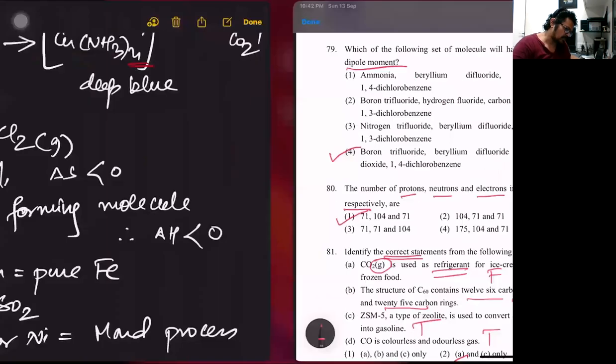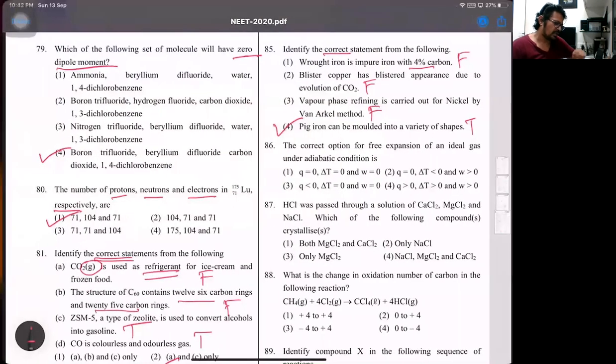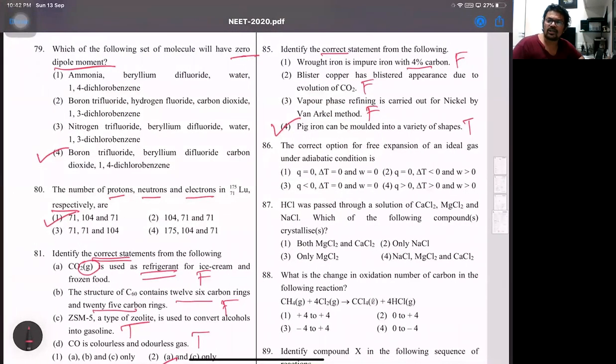Then look at this part. Wrought iron is pure iron. Then I told you blister copper is because of SO2. And vapor phase refining of nickel is the Mond process, where it forms tetracarbonyl nickel, that's Ni(CO)4, which on heating will give me nickel plus 4 times carbon monoxide. That's one.